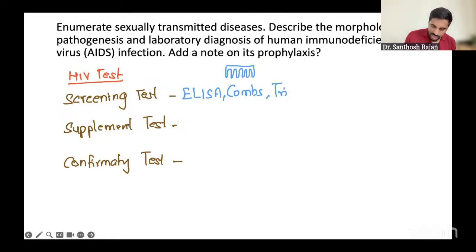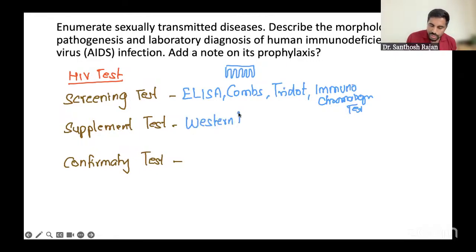Or you have tridot, because we have HIV 1 and 2. So to distinguish 1 or 2, we have tridot test. Also, we have the rapid test, that is your card test or latex agglutination. You see immunochromatographic test. Chromatography test. ICT we call. Okay, these are screening.